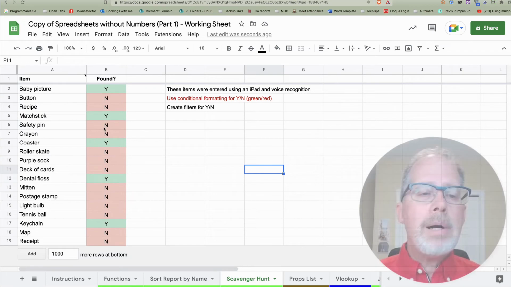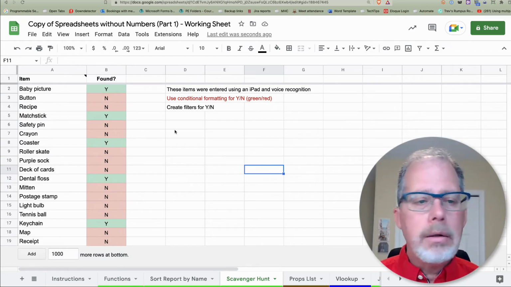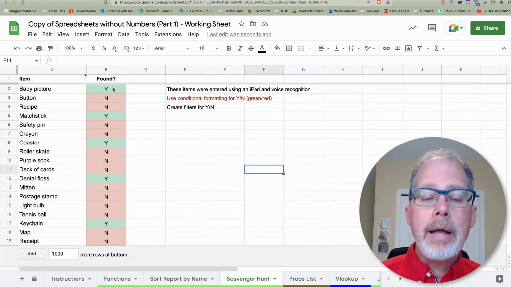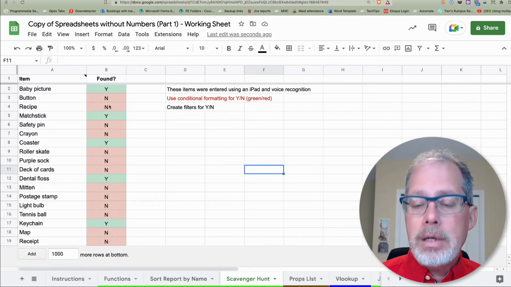And what's really cool about this, it doesn't affect the original data. The original data is always going to stay the same. But now I have a way of getting to what I want. Just show me the items that are yes, that we have or that we don't have yet.